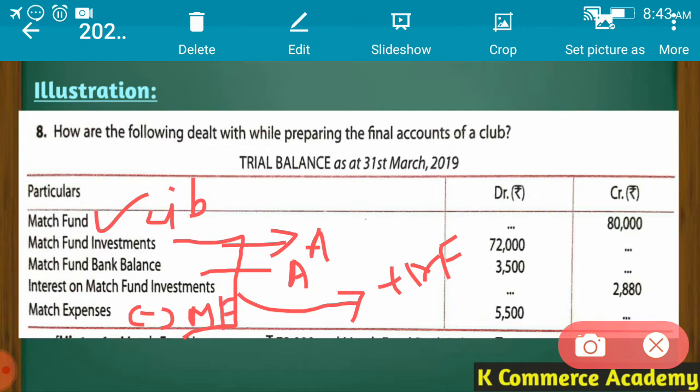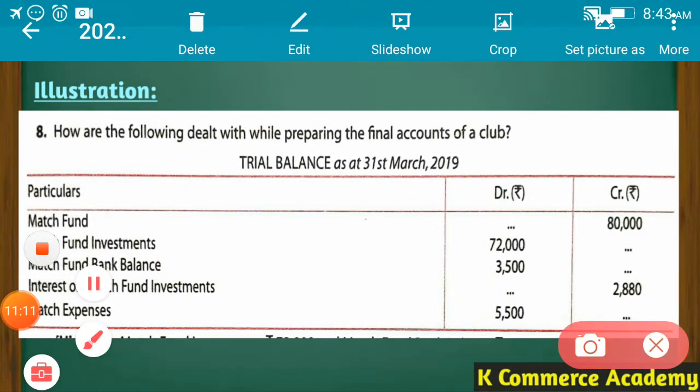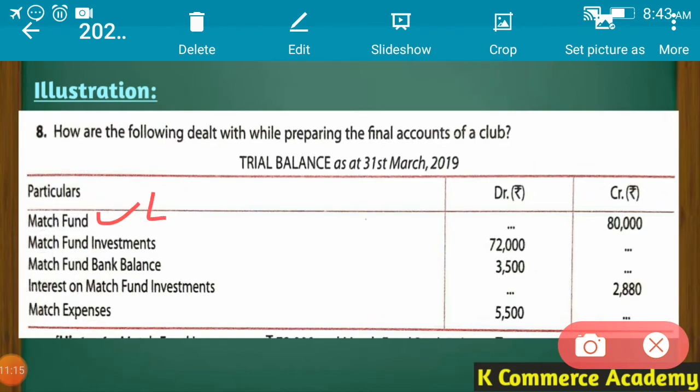Okay, let me explain once again. Match fund, where will it be shown? Match fund will be shown on the liability side of the balance sheet, while match fund investment will be shown on the asset side of the balance sheet. Match fund bank balance will also be shown on the asset side of the balance sheet. 72,000 on the asset side and 3,500 on the asset side. Fine. This 80,000 will go on the liability side of the balance sheet.